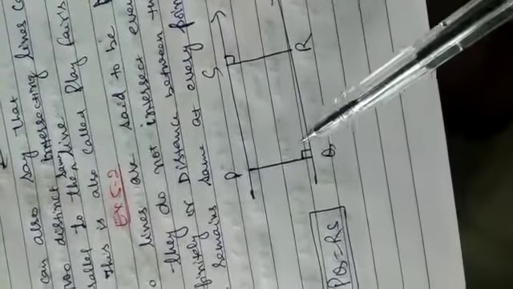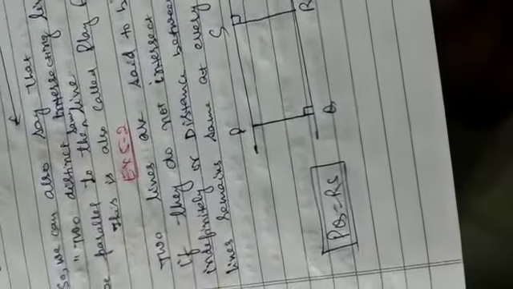So this is one line L, this is M, this is PQ, and this is RS. If it is making 90 degrees, it is making 90 degrees. So PQ and RS will be the same, meaning the distance between them will remain the same at every point. So this is an alternative way to write Euclid's fifth postulate.